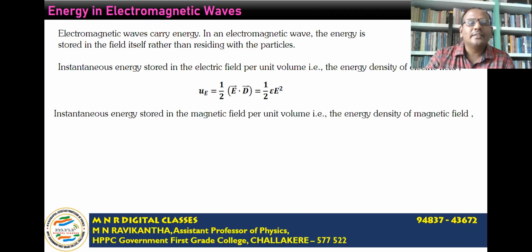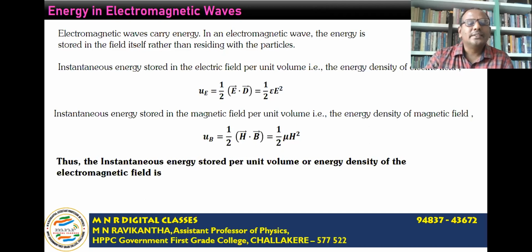Similarly, the instantaneous energy stored in the magnetic field per unit volume, that is, the energy density of the magnetic field, is given by UB is equal to half of H bar dot B bar, where H is the magnetic field intensity and B bar is the magnetic flux density. That is equal to half mu H square.